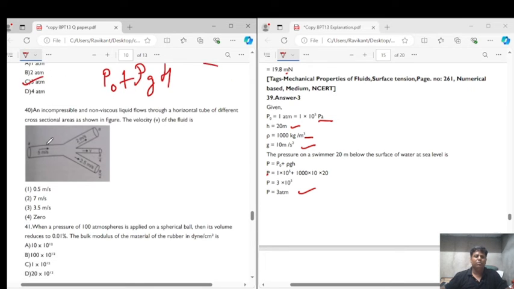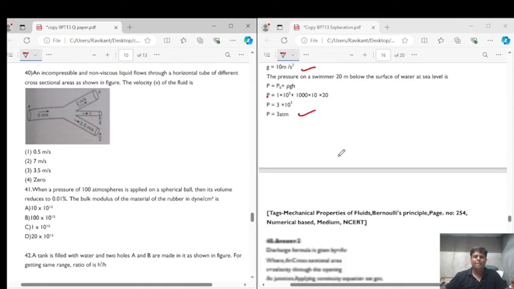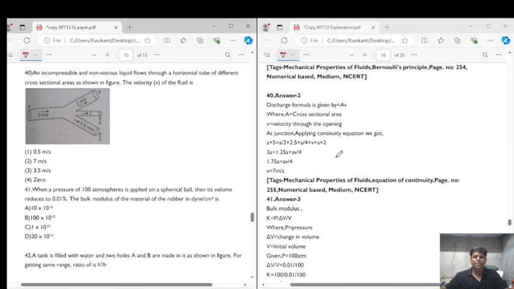Now let's get into question number 40. Question number 40 says that an incompressible and non-viscous liquid flows through the horizontal tube of different cross-sectional area as shown in the figure. The velocity v of the fluid is. Again from the diagram, we are supposed to apply the principle of continuity. So the area of cross-section is small a and velocity is 5.